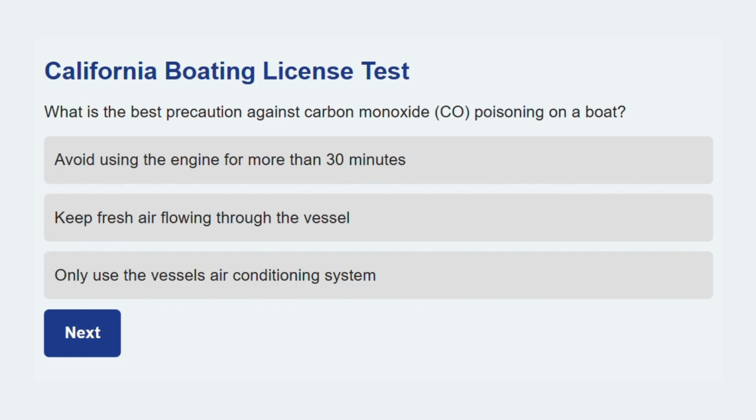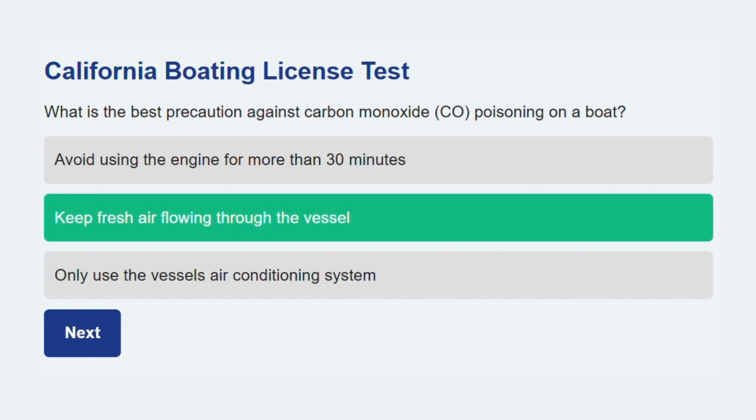What is the best precaution against carbon monoxide poisoning on a boat? Keep fresh air flowing through the vessel. Good ventilation prevents the buildup of dangerous, invisible, and odorless CO fumes. On to the next topic.